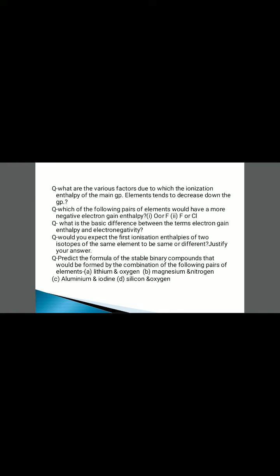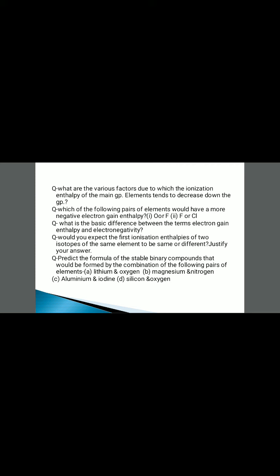Oxygen or fluorine? Fluorine or chlorine? Next question. What is the basic difference between the terms electron gain enthalpy and electronegativity?